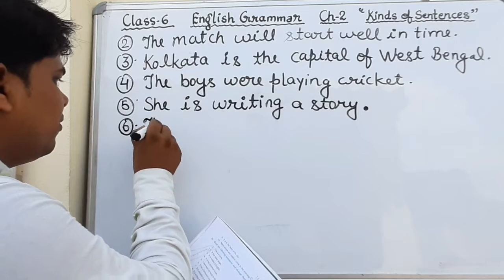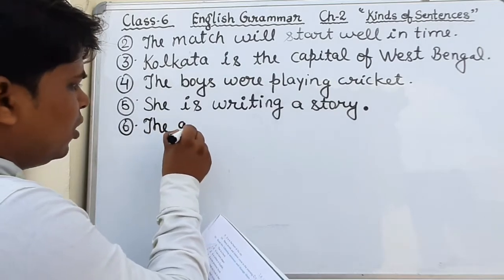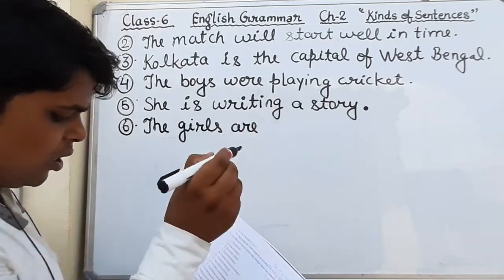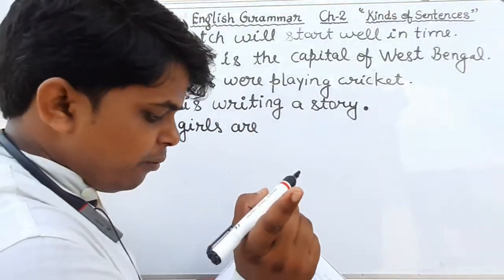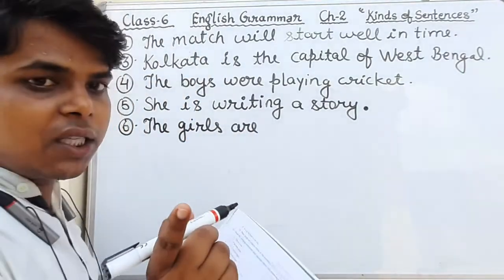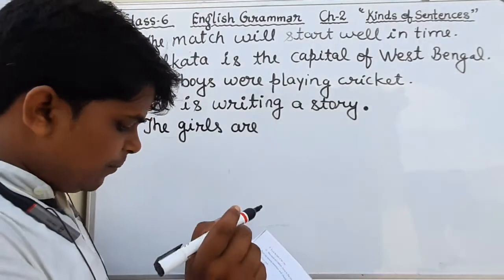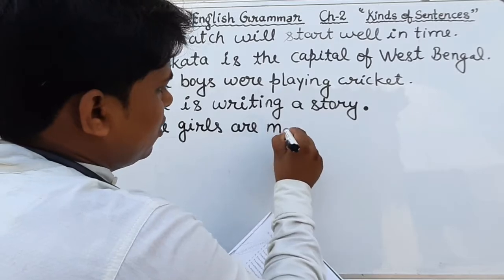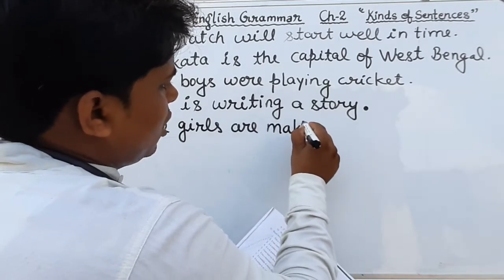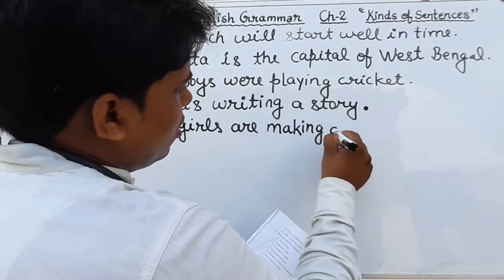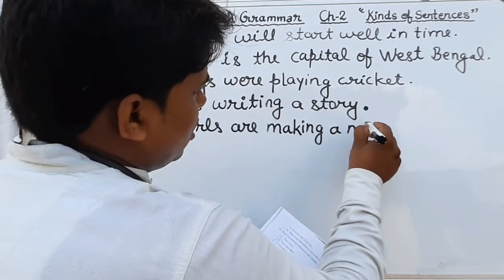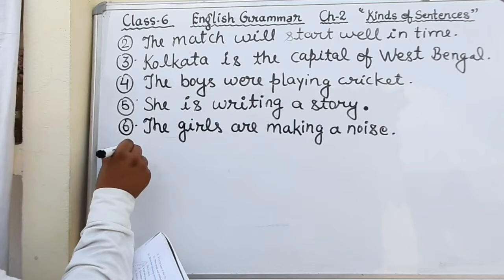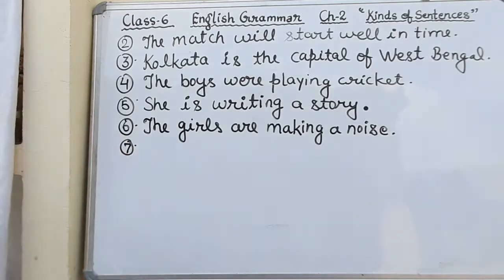In the beginning, we will use the subject, the girls. After that the helping verb, the girls are. We will remove the not because we have to make the simple sentence, that is an affirmative sentence. The girls are making a noise. Okay, students, this is the correct sentence. Just do it in your book. Okay, students.